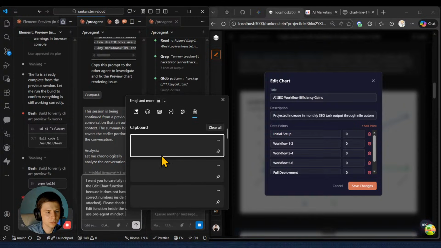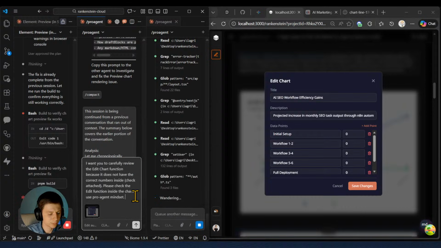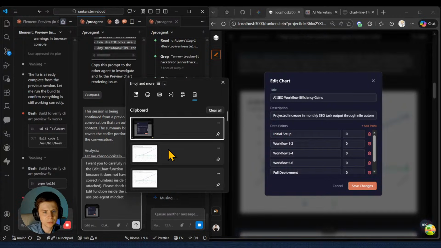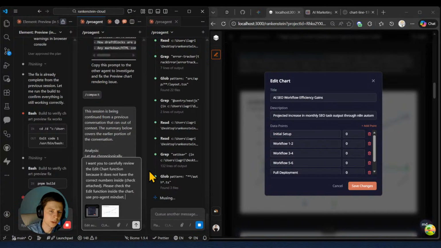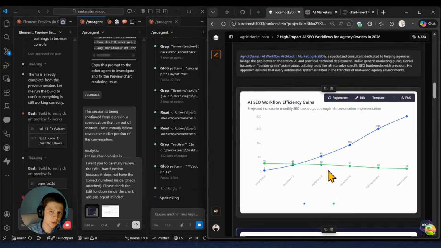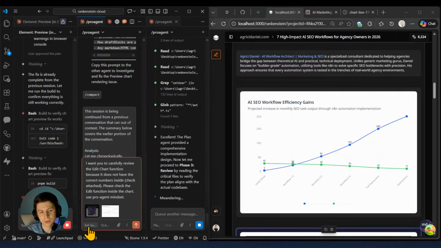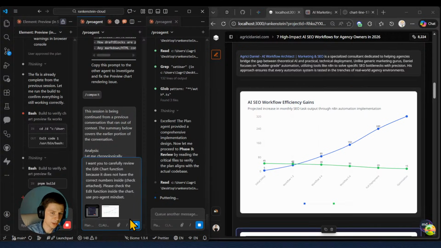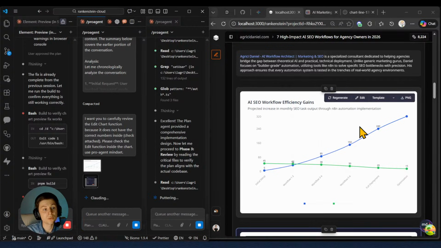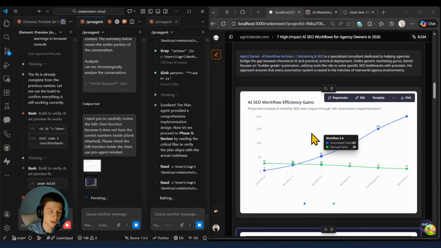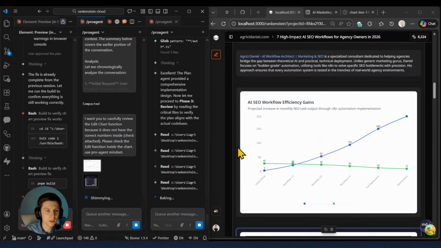Now I will paste the screenshot that I have made. So let's wait for it to load. Oh my goodness. Copy, paste. Once again, copy, paste. So what I did right now, because the chart is being shown, but here the numbers are being shown as 0, and here the numbers are shown as different, as you can see right here. So I just mentioned this agent, hey, please review this part in the chart, in the same chat, and I also compacted it before, because here he knows exactly how this overall process is, since he fixed that error that was happening before. And this guy is doing that.